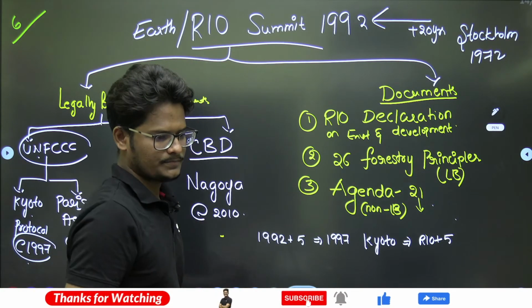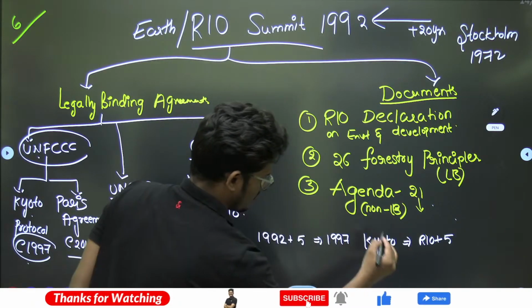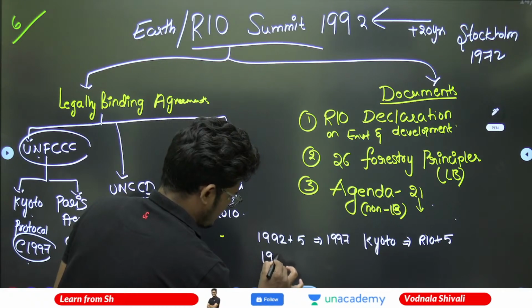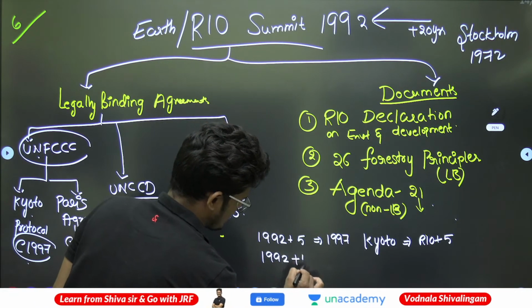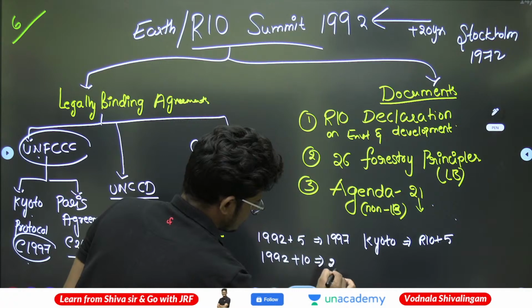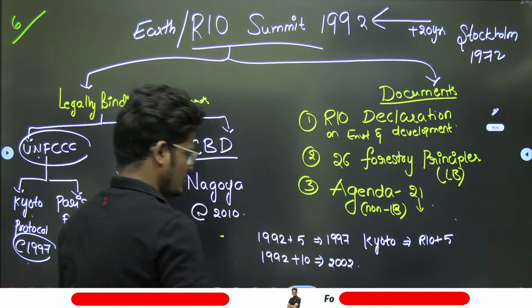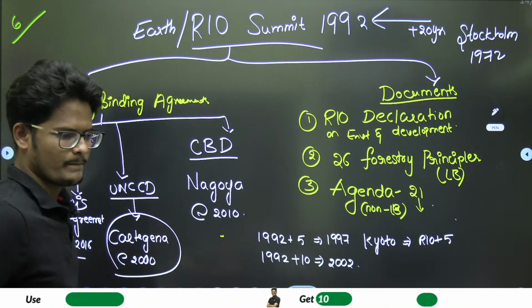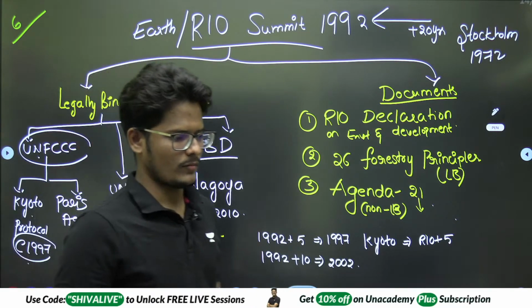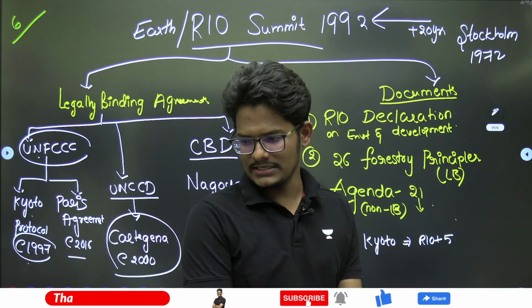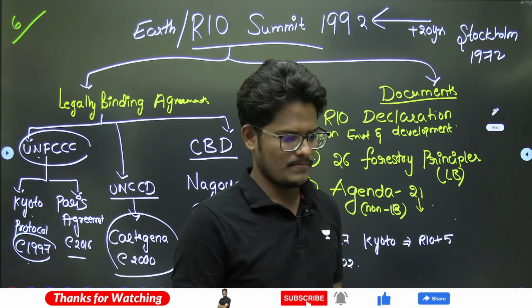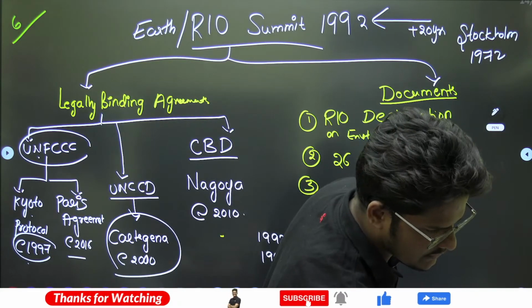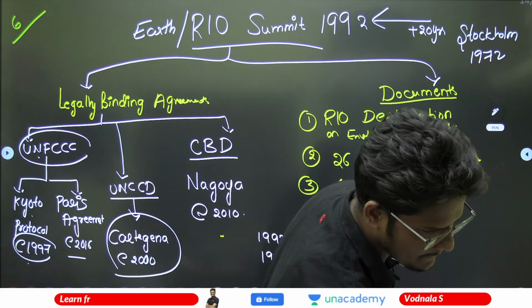Rio 1992 plus 5 is equal to Kyoto. Now Rio 1992 plus 10 years is 2002. In 2002, something happened. What is that? Rio plus 10.